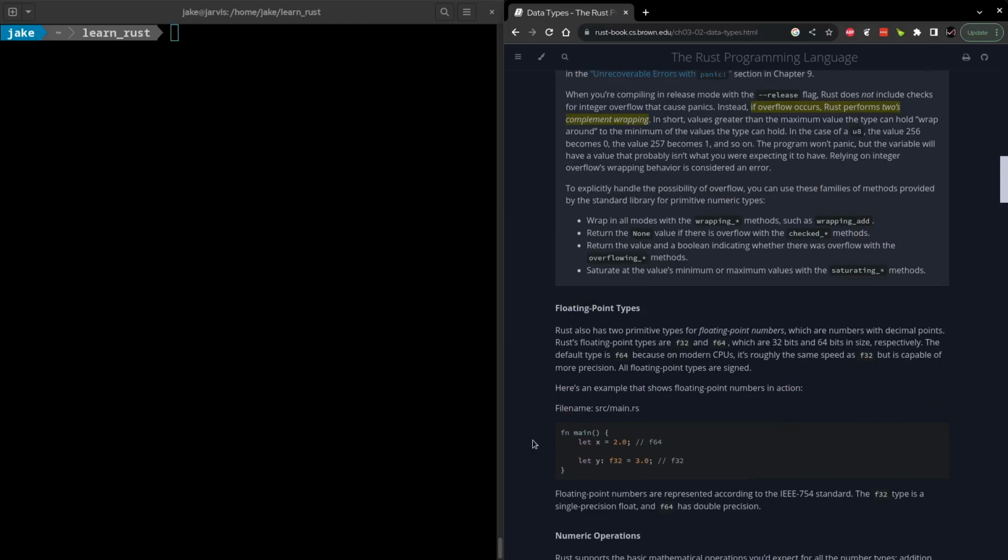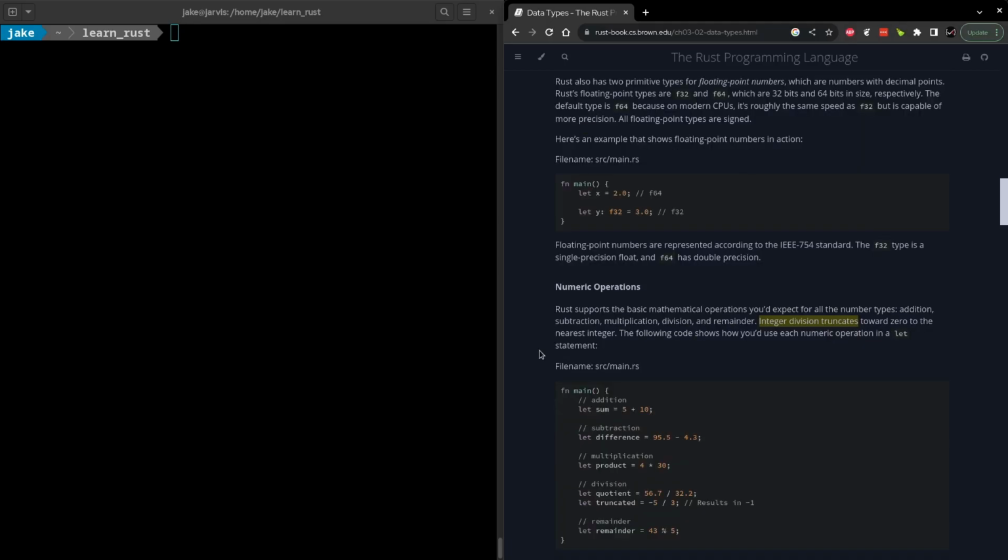Floats in Rust are pretty simple. We have a 32-bit float and a 64-bit float. They have roughly the same performance, however, the 64-bit float does have better precision. Now at this point they do talk about basic numeric operations, and most of these will behave the same as you would likely expect. Add adds, multiply multiplies.